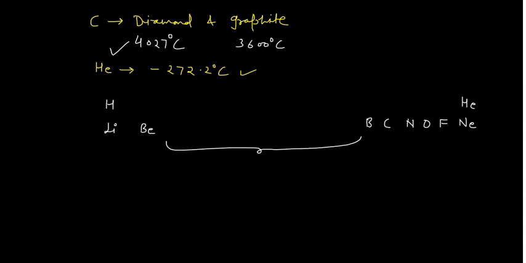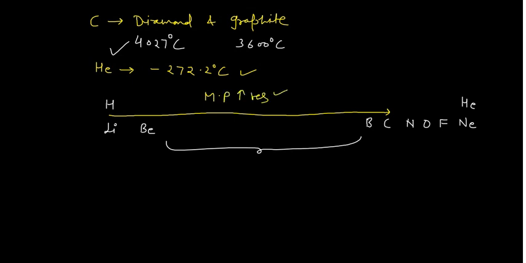These are the main group elements, and for main group elements, if you see the melting point, it increases when you move from left to right, and it goes up to carbon. So from lithium to beryllium to boron to carbon, this melting point, which I am writing as MP here, increases.